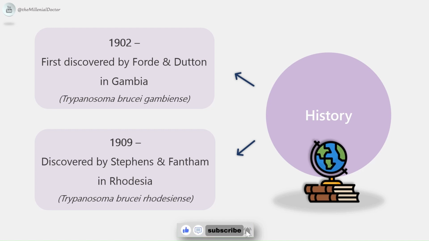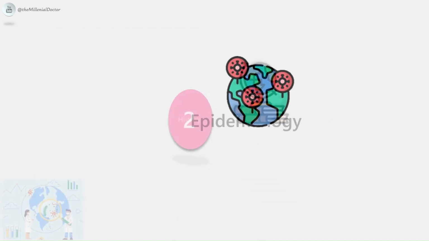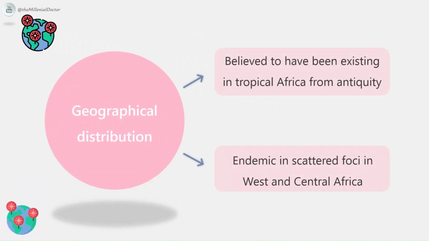Then Dutton in the year 1902 proposed the name Trypanosoma gambiense. The next subspecies was discovered by Stephens and Fantham in Rhodesia in the year 1909, hence the name Trypanosoma brucei rhodesiense. Next, epidemiology. Trypanosomiasis is believed to have existed in tropical Africa from antiquity. It is endemic in scattered foci in West and Central Africa between 15 degrees north and 18 degrees south latitudes.